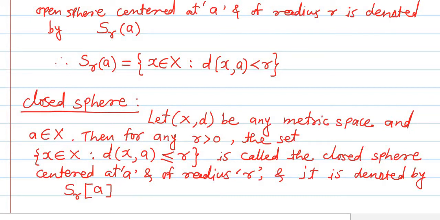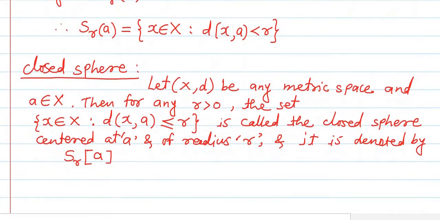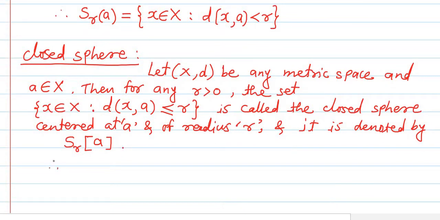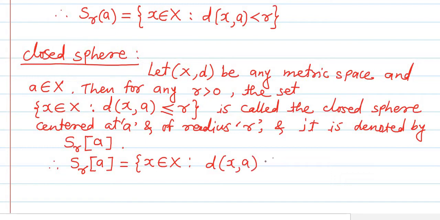Using this notation we can write the definition in symbols: the closed sphere centered at a with radius r is the set of all x belonging to capital X such that the distance of x from a is less than or equal to r.